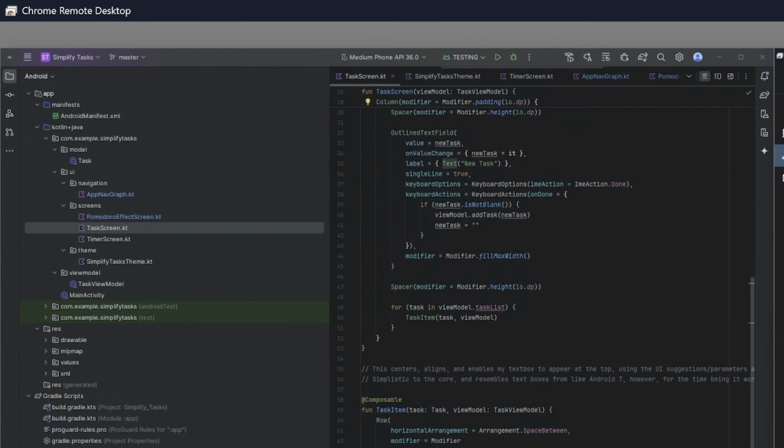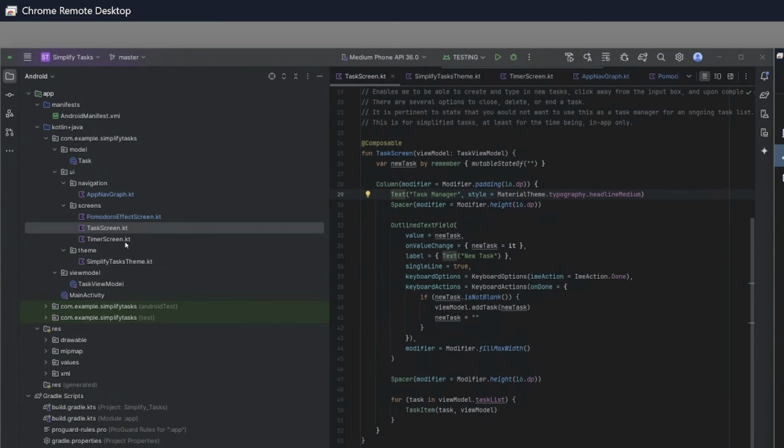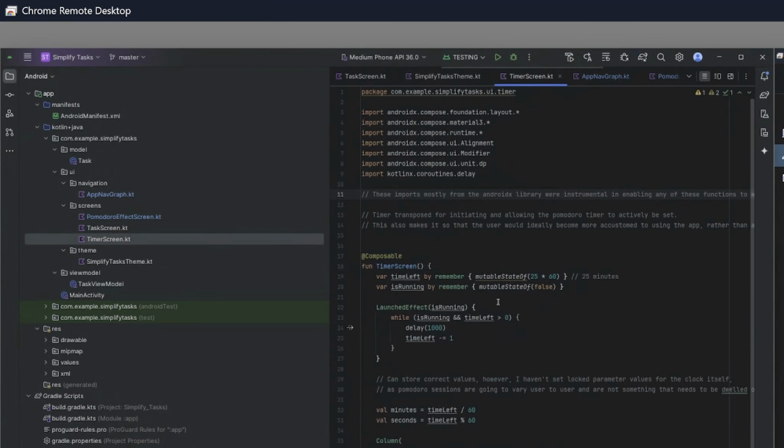Essentially, the way that this is broken down in this file, we have our visual elements, which are safeguarded and created within here. This essentially outlines the different conditions in which our display window will be rendered, as well as how those elements themselves, logic-wise, are configured. Moving on to our timer screen, though, we have our clock, and our clock is transposed with some very simple logic here. As we see here, we want to have our Pomodoro FX sessions limited to just 25 minutes.